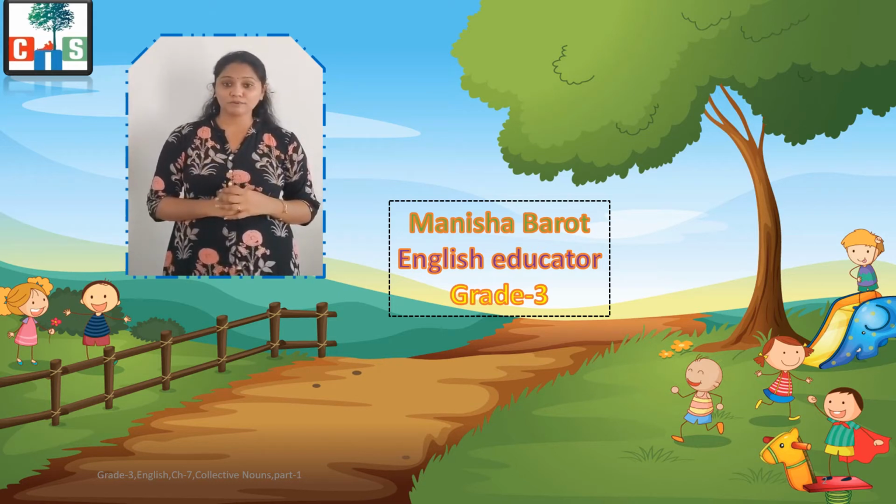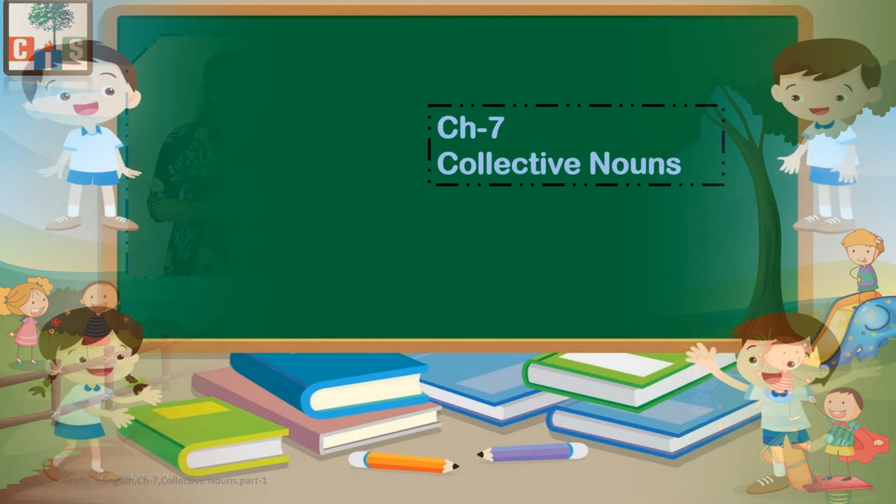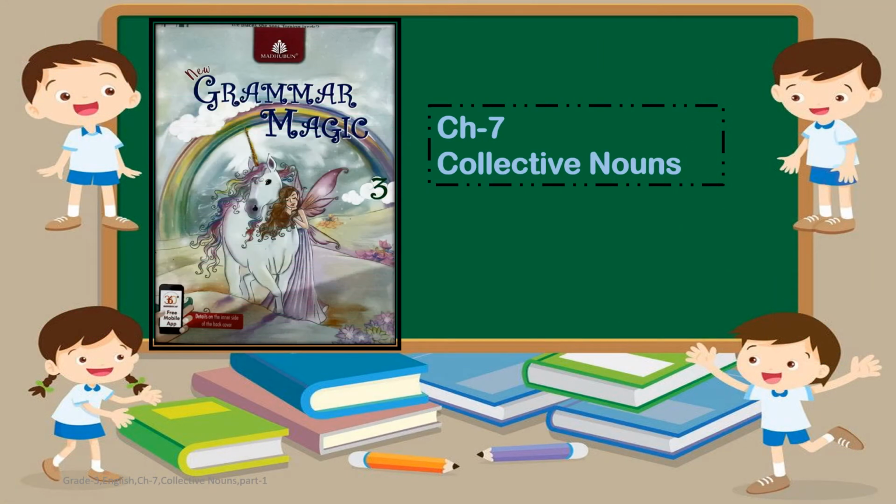Everyone open your book, chapter number 7. So children, everyone open your Grammar Magic. Chapter number 7, collective nouns.